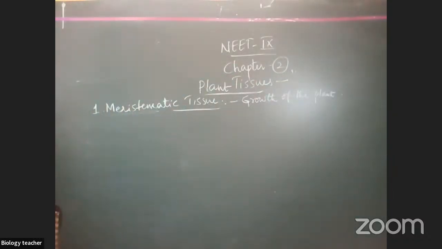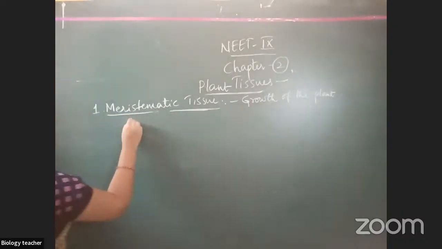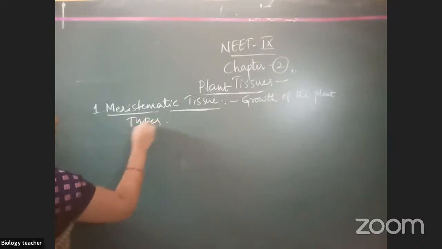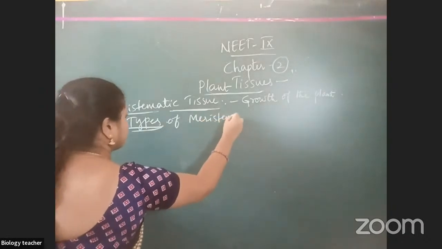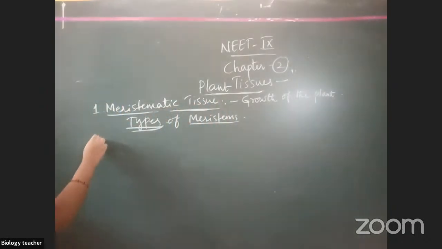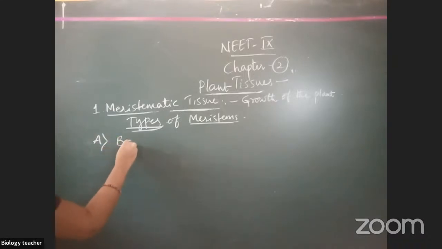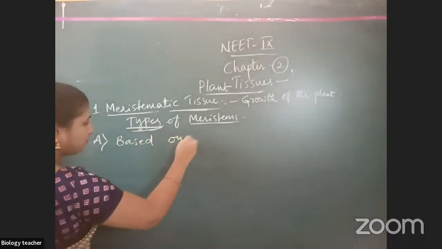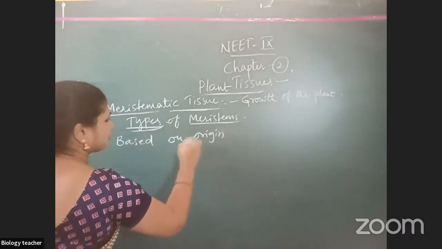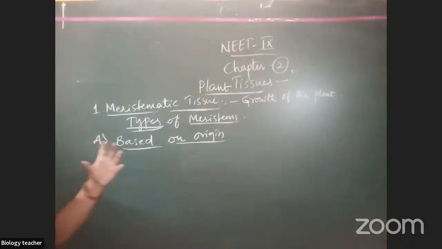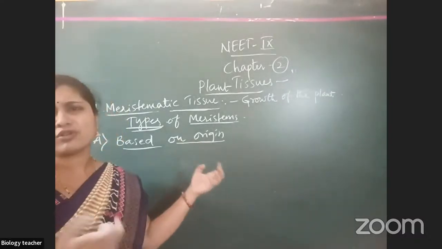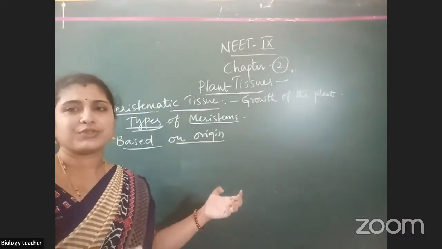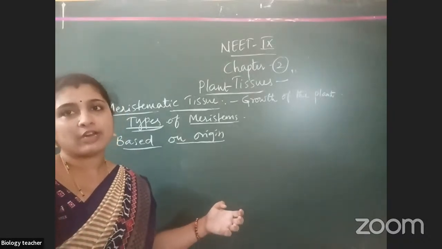Next topic is types of meristems. So first is based on origin. Origin means source, means how they have been formed. So based on origin, how they have been developed.